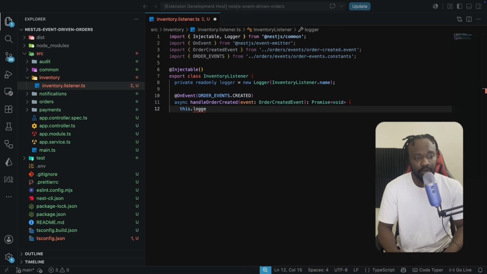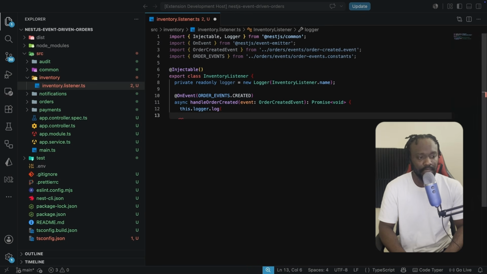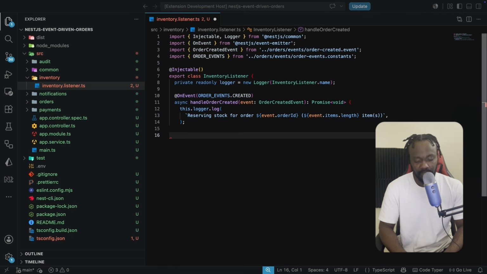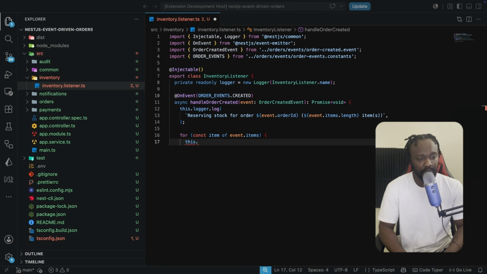Over here, we're just going to log something to the console like reserving stock for order, with the event.orderId. We might also list the event items length in parentheses. And we're going to loop through the different items. We have seen that whenever we create an order, we pass in the items, so we loop through the event items. Now we're just going to log here.